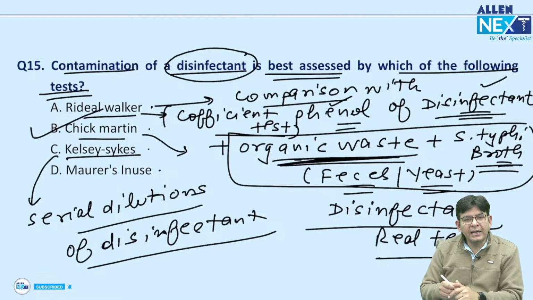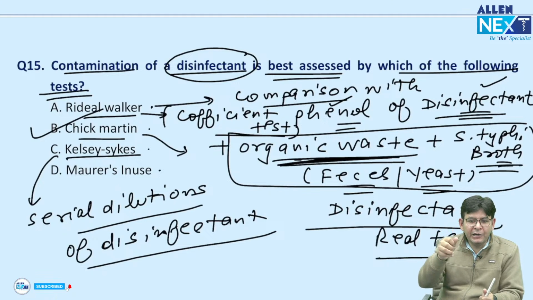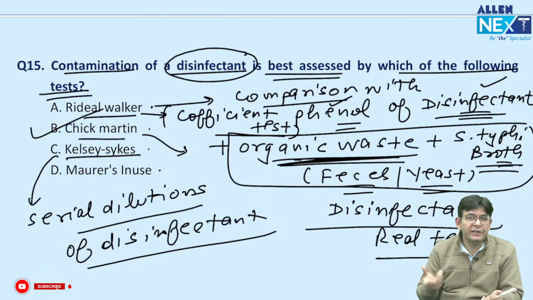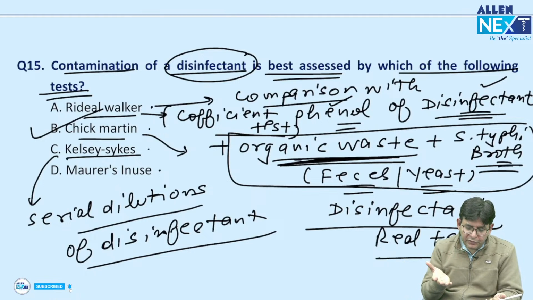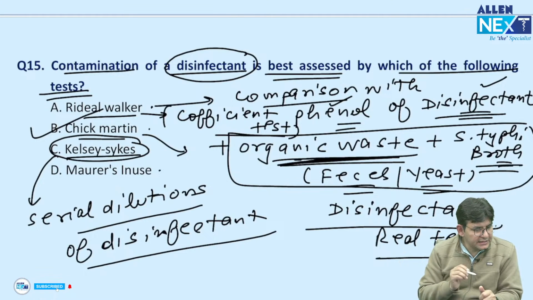Again and again, what will you keep on doing? You will increase the dilution of the disinfectant. It means if you are putting 5 ml into a bucket and still able to kill that 5 ml of Salmonella typhi broth or any sort of broth which you want to test upon, then your disinfectant is very good. So basically what you calculate from the Kelsey-Sykes is the highest dilution of disinfectant at which this particular organism will be killed. So that is being done by what? Kelsey-Sykes.